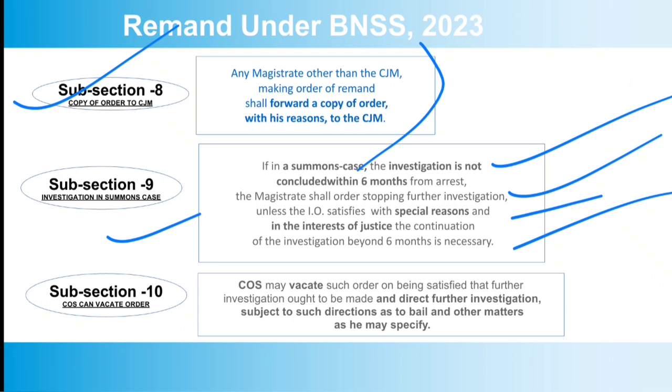But subsection 10 also says that if further investigation has been stopped by the magistrate under subsection 9, then the same can be challenged before the court of session, which can vacate such order on being satisfied that further investigation ought to be made and direct that further investigation continue, subject to such directions as to bail and other matters as may be specified. So this is subsection 10, and the court of session can vacate the order of stopping of further investigation by the magistrate under subsection 9.